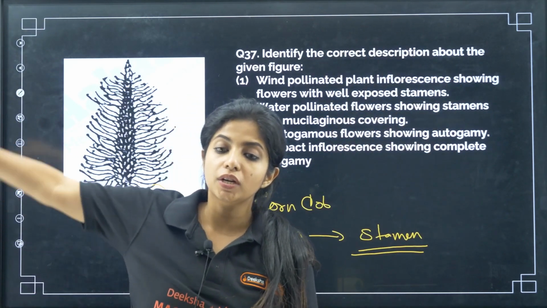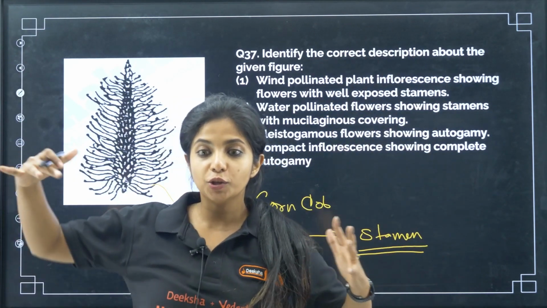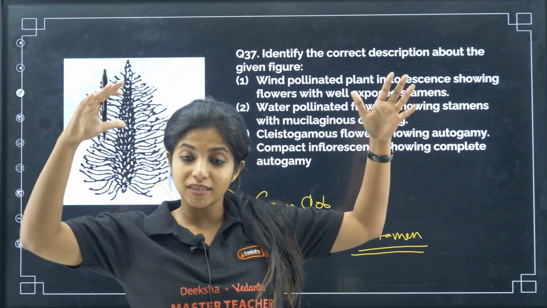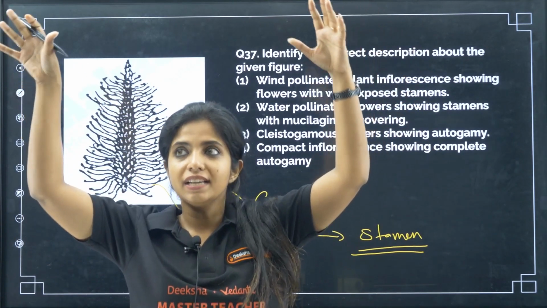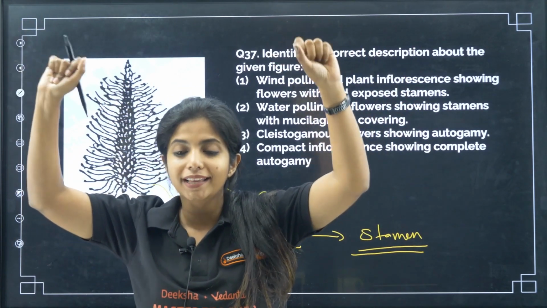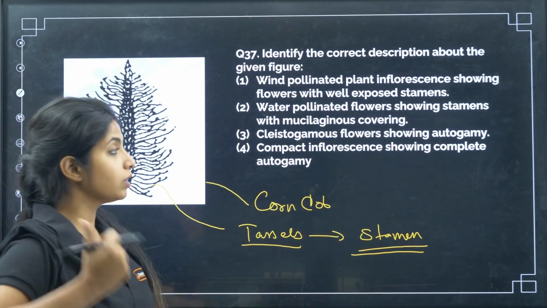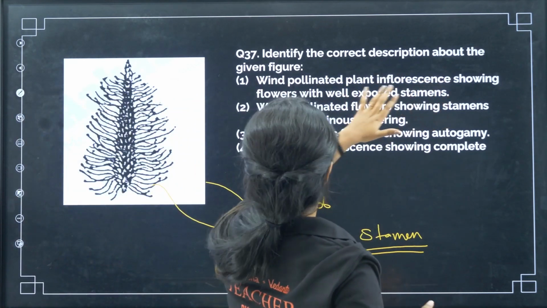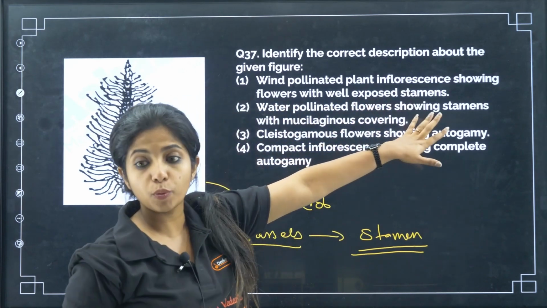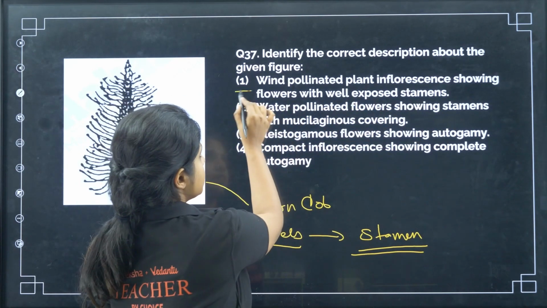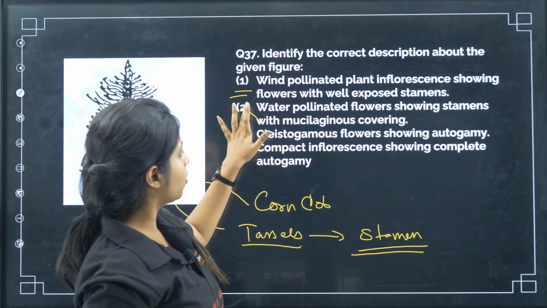Why? Because, my dear children, it does pollination through wind. So wind carries the pollen grains on the stamen, which is why they have to be well exposed. That is how it works. So identify the correct description about the given figure. Wind pollinated plant inflorescence showing flowers with well exposed stamens. This is the answer. Okay, water pollinated, wrong.